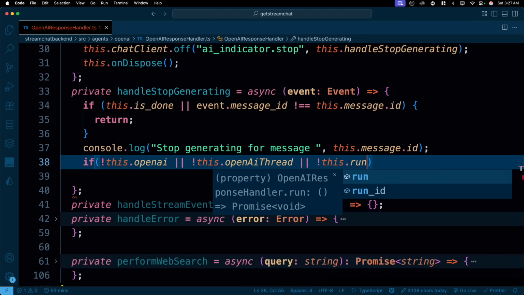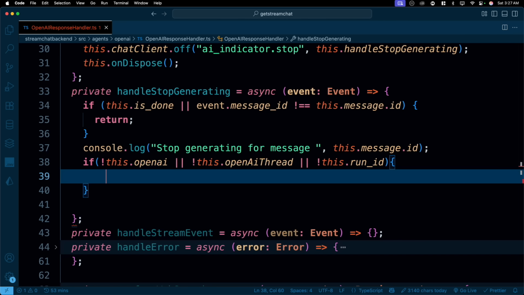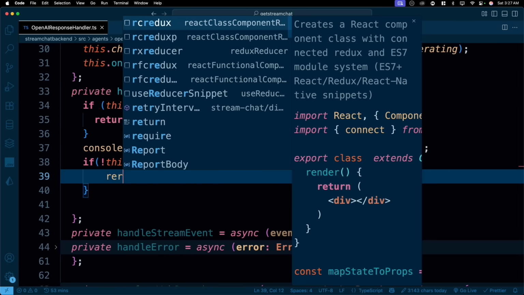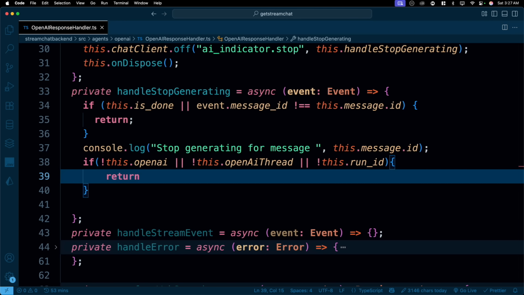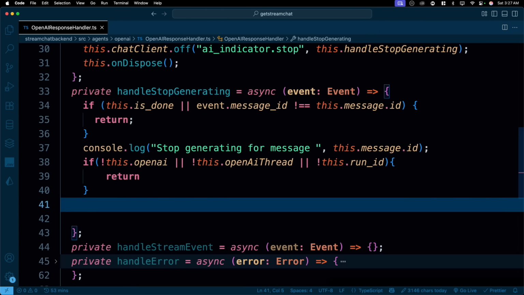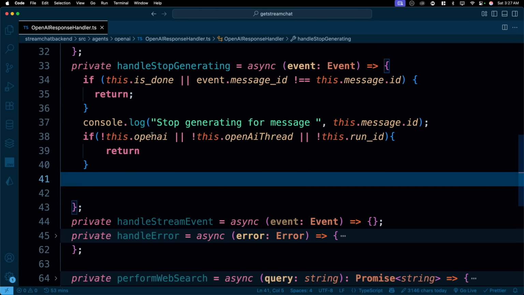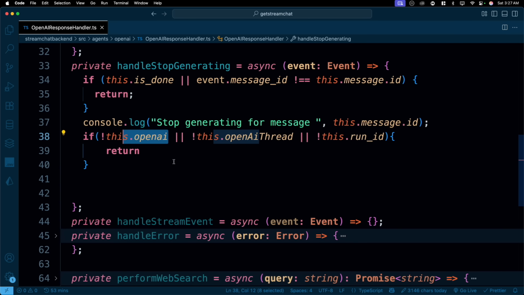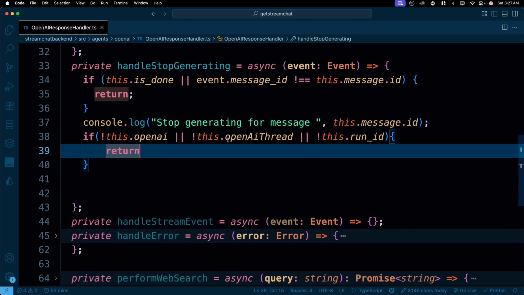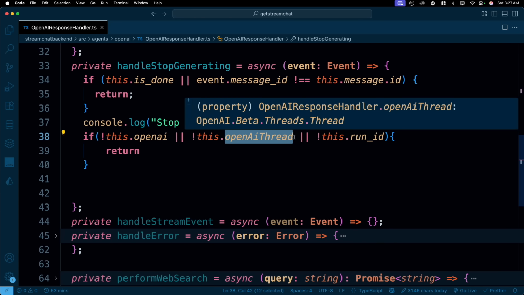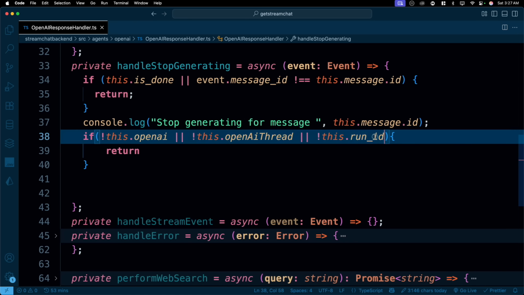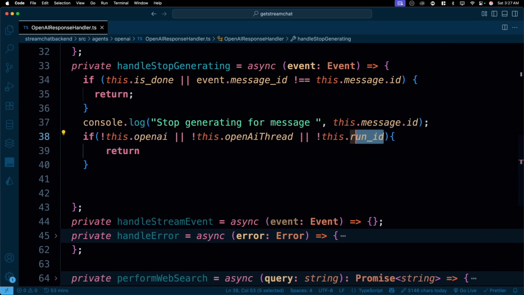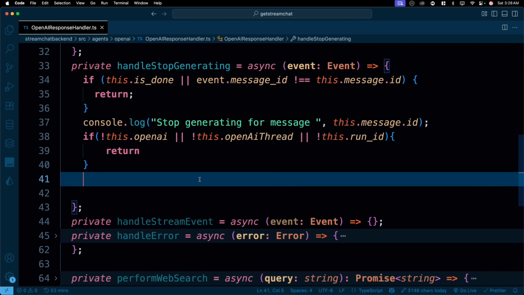If I don't have any run ID, if I don't have an OpenAI, if I don't have any OpenAI thread, why do anything at all? You can just go ahead and return, because these are the things which will eventually be generating the stuff. You will get why this is important: first of all, OpenAI is needed to actually generate something. If OpenAI is generating something, it needs an OpenAI thread as well. And if the OpenAI thread is there, we should have a run ID or the run thread itself. Fair enough. And you'll see that this actually comes directly from the docs itself, nothing much.